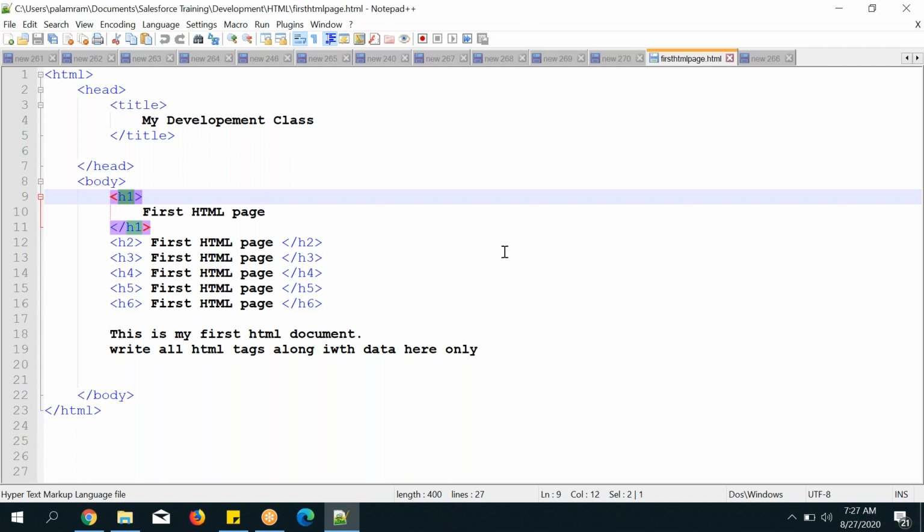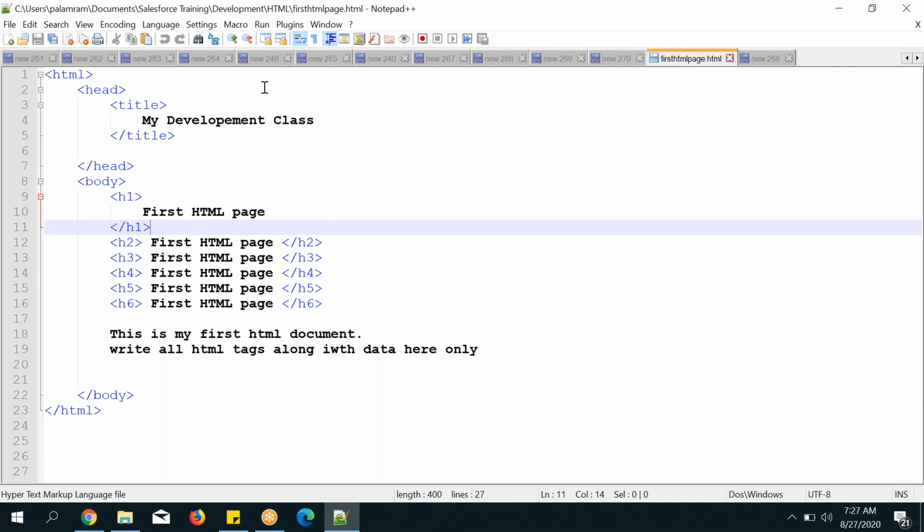That's it. What is the use of this tag? And one more point I told, observation. A keen observation is very important while you are learning development classes. Not only Salesforce, not only Java, not only C, not only .NET. Whatever coding technology you are going to learn, you need to have a keen observation.